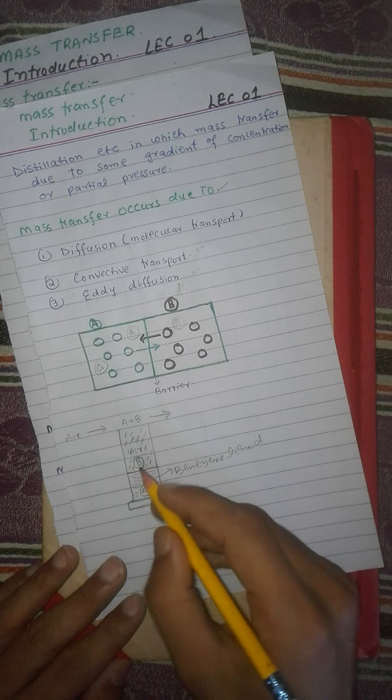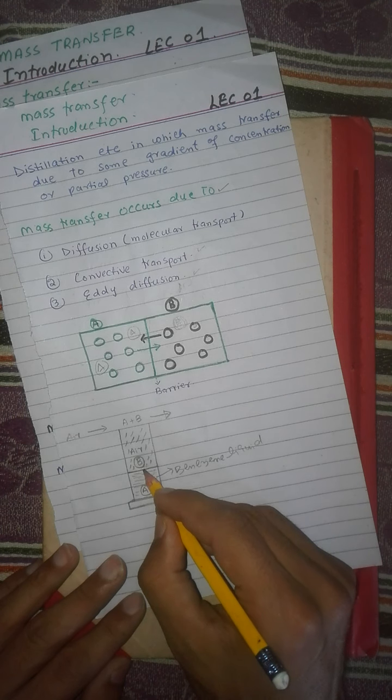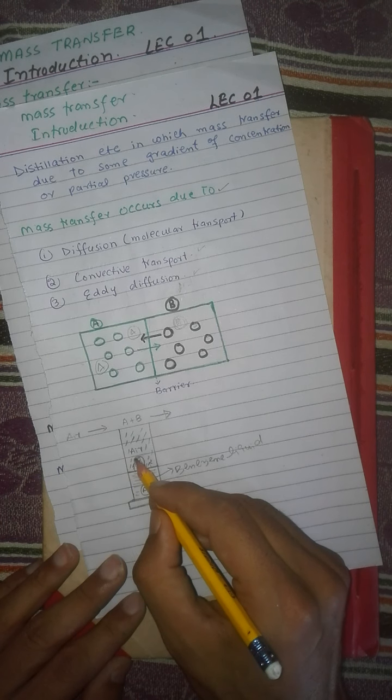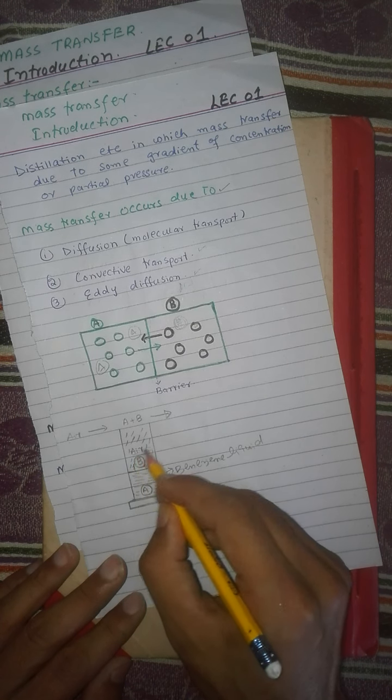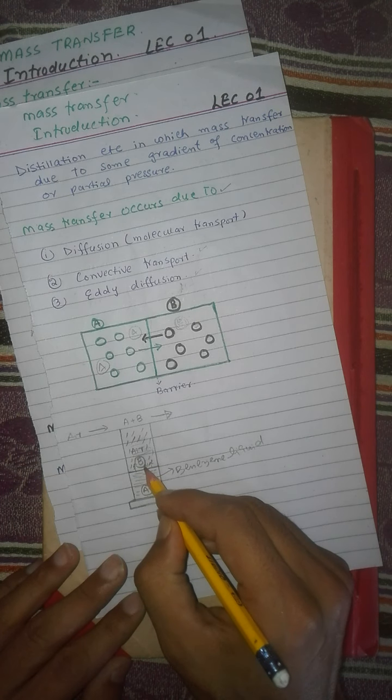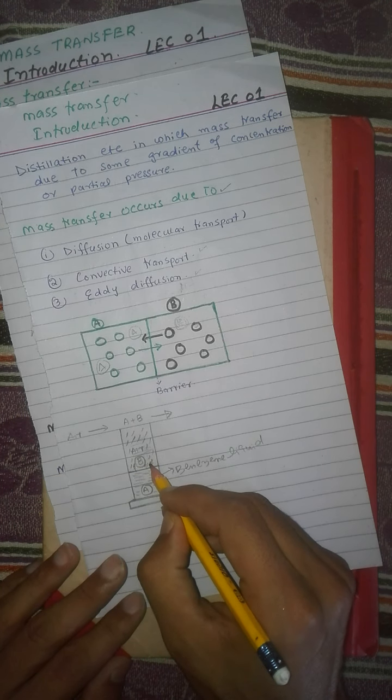So the benzene will evaporate and will transfer through this stagnant layer of air.